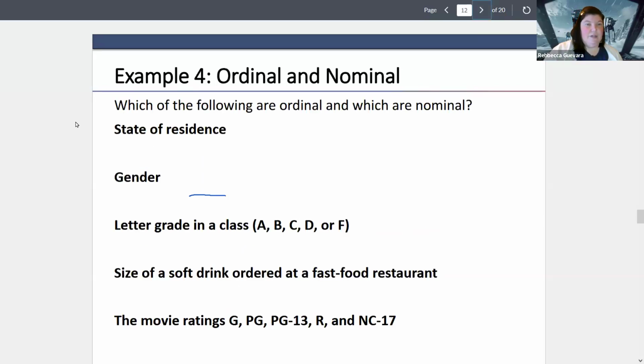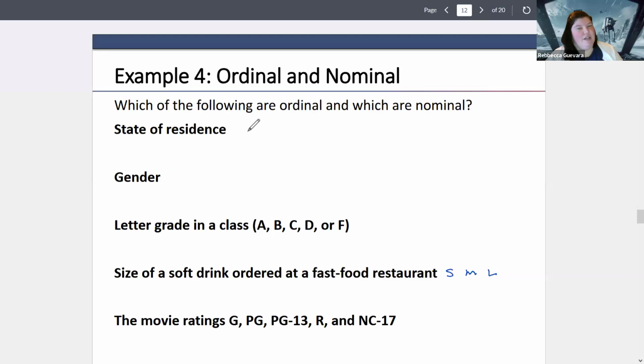I left something on here. Here we go. So we want to decide which of the following are ordinal and which are nominal. You have your state of residence, gender, letter grade in a class, size of a soft drink ordered at a fast food restaurant. So we're talking about sizes, you got a small, a medium, a large, those kind of things. And then movie ratings. Okay, I'll give you a minute to think about that.